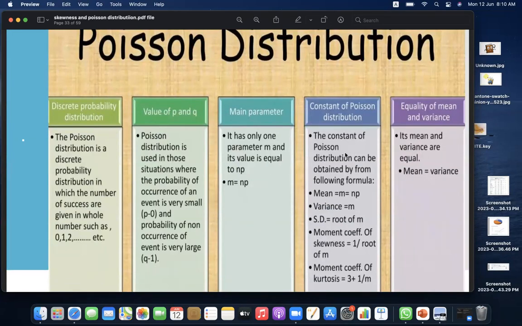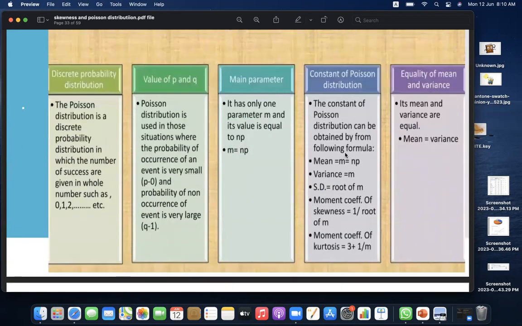Constants of Poisson distribution. The constants of Poisson distribution can be obtained by the following formulas. Mean, which is equal to m, is equal to n times p. Variance is equal to m. Standard deviation is equal to root of m, and moment coefficient of skewness is equal to 1 by root of m. Moment coefficient of kurtosis is equal to 3 plus 1 by m. Equality of mean and variance: it means its mean and variance are equal. Mean is equal to variance.